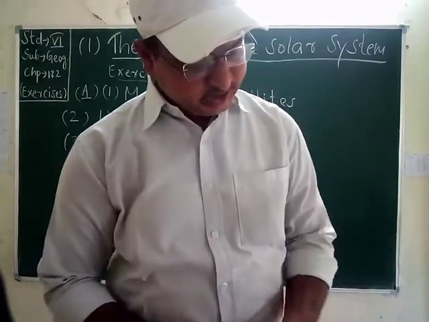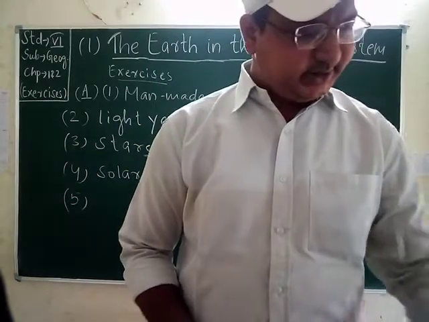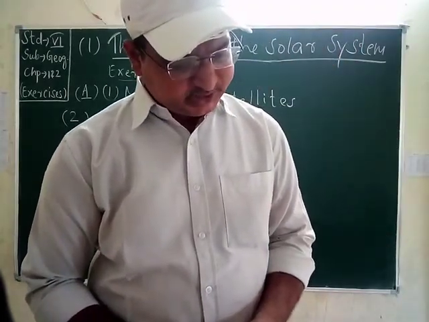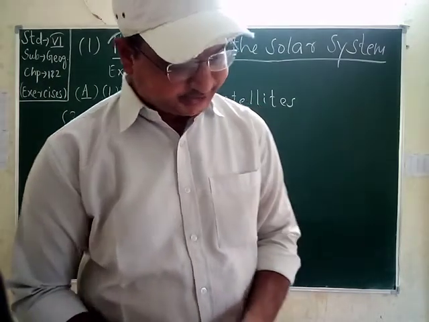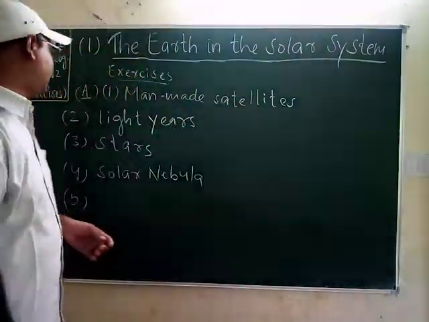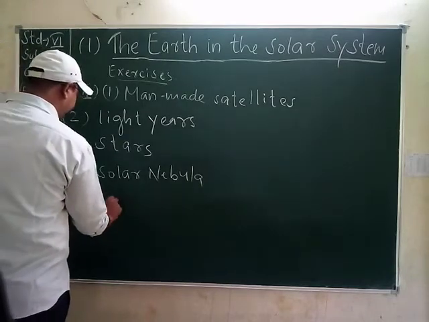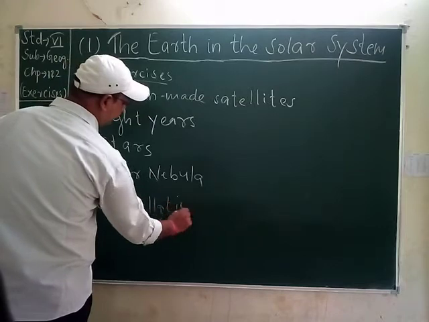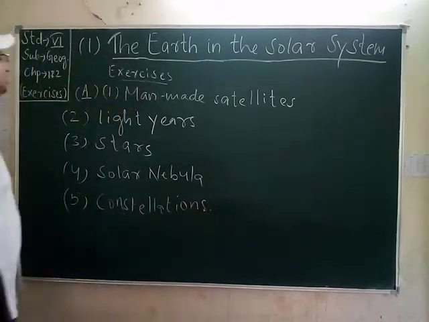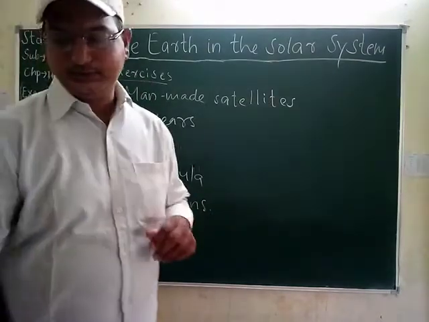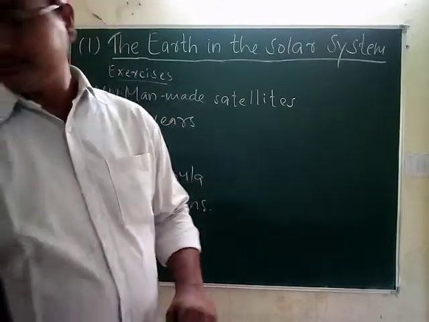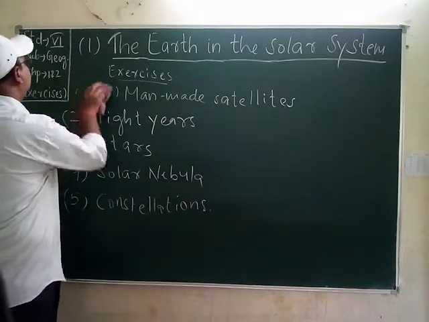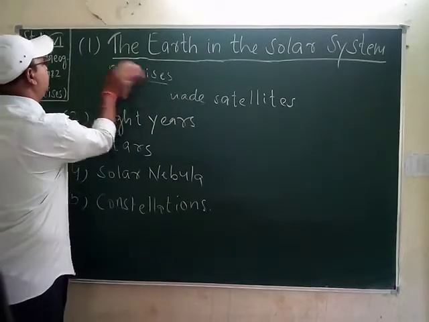Then students, the last one in the fill-in-the-blank section is: dash are totally imaginary shapes in the sky formed by a group of bright stars. The first option is comet, the second is constellations. The answer will be constellations. Then students will move to the next part, that is the B part.